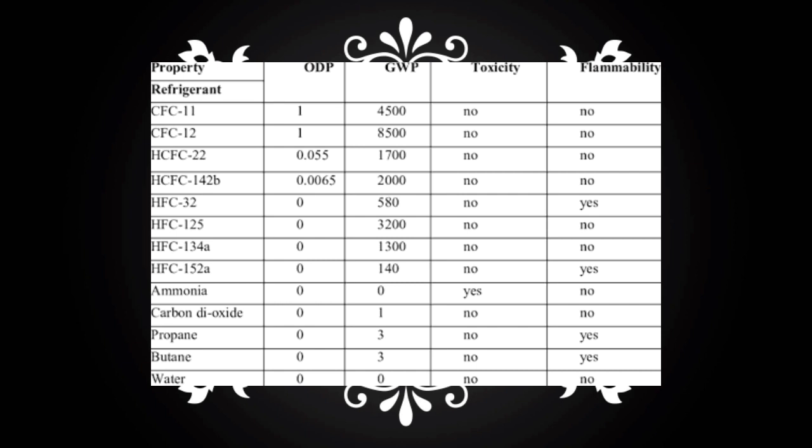Hydrochlorofluorocarbons have high global warming potential compared to their alternatives, hydrofluorocarbons and hydrocarbons. Hydrofluorocarbons have very high global warming potential compared to ammonia, carbon dioxide and hydrocarbons. Hydrocarbons are close to ideal, having 0 ozone depleting potential and negligible global warming potential, but there are safety issues associated with their use.